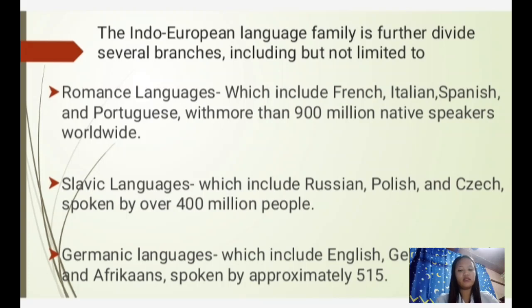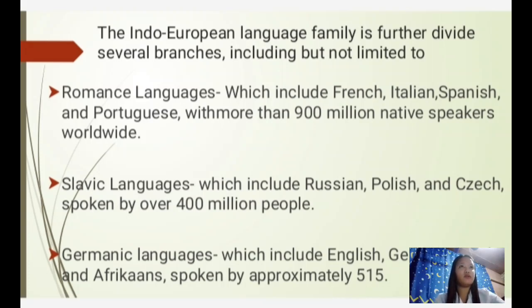Slavic languages include Russian, Polish, and Czech, spoken by over 400 million people. Germanic languages include English, German, Dutch, and Afrikaans with approximately 515 million speakers. These are just some examples, implying that the Indo-European family has other branches as well.